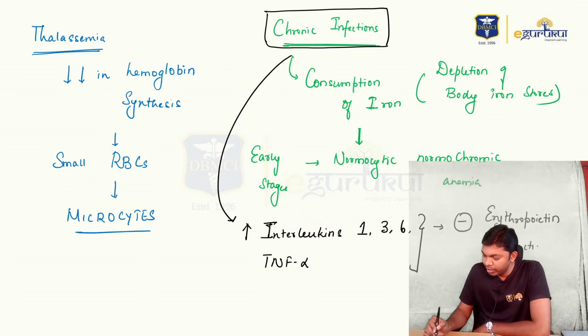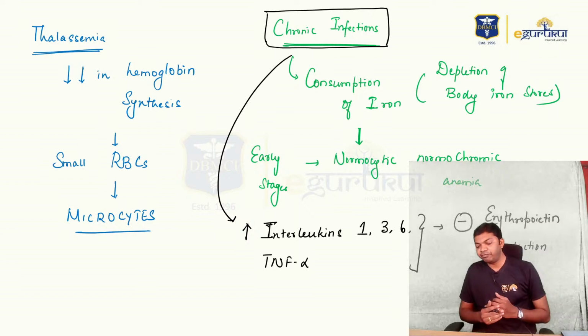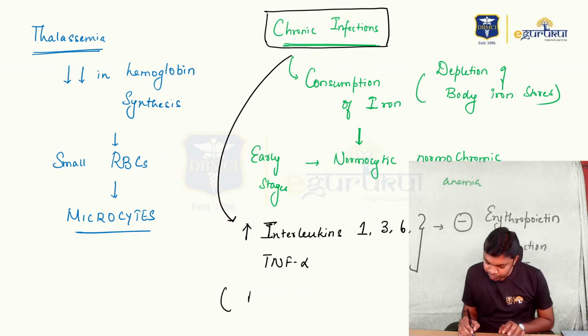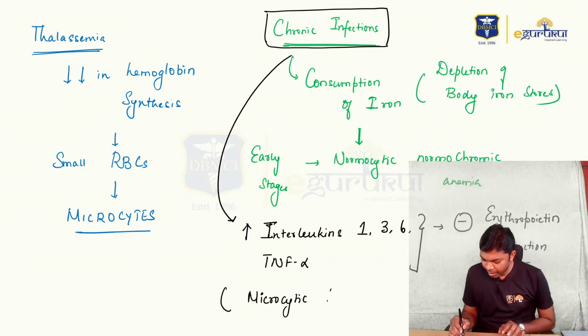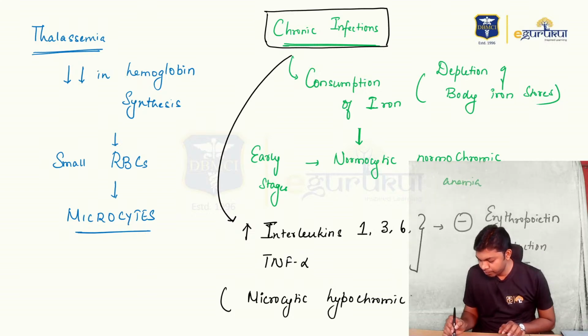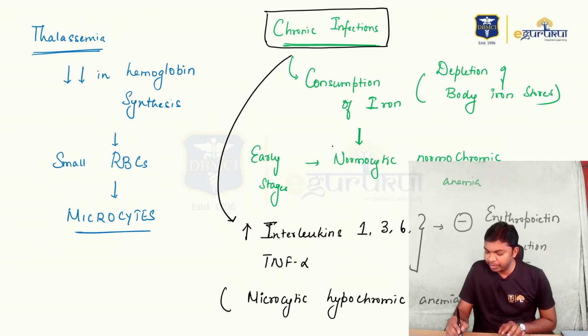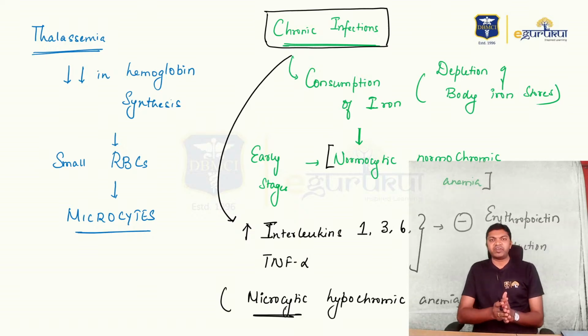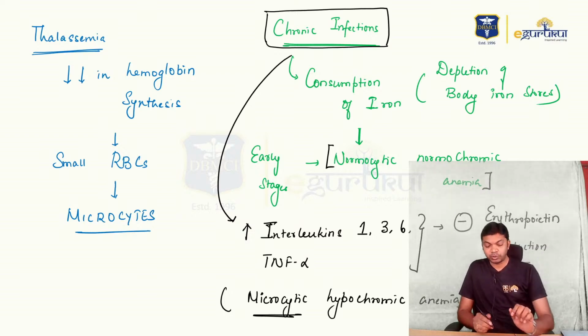So on one hand, the body is suffering from lack of iron. On the other hand, we are also going to lose erythropoietin. So on the later stage, we are going to see microcytic hypochromic anemia, people. So what started as normocytic normochromic anemia has now turned into microcytic hypochromic anemia. So chronic infection is a definitive cause of microcytosis.